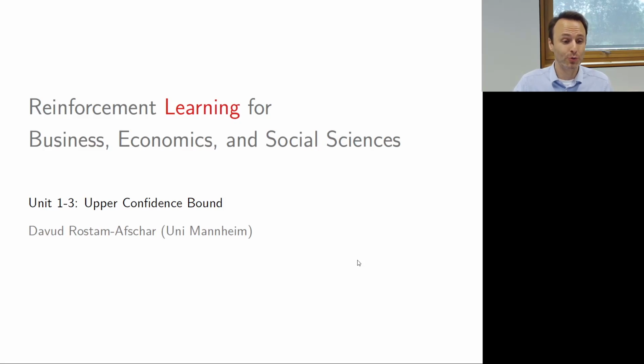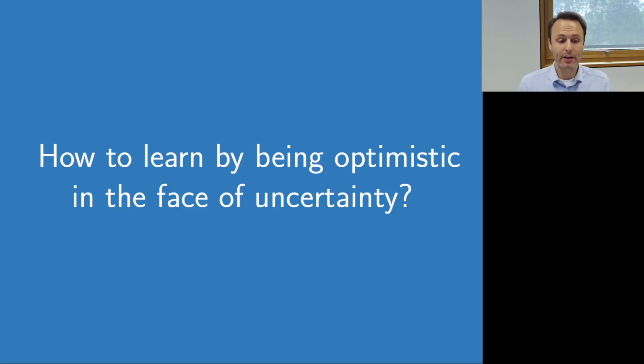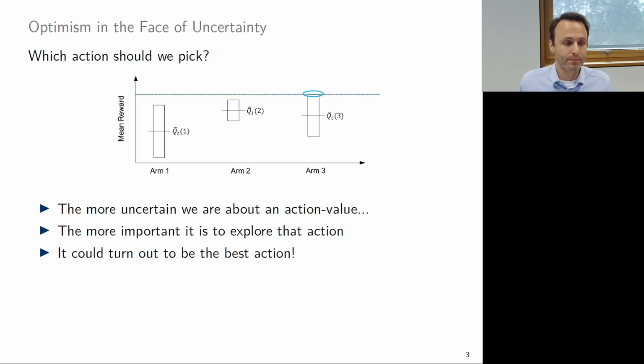Welcome everyone to the multi-armed bandits, and now we're gonna learn about an algorithm that tries to be optimistic in the face of uncertainty, and by doing that learn about the expected rewards of the treatment arms. So the more uncertain we are about an action value, the more important it is to explore exactly that action. It could turn out to be the best action.